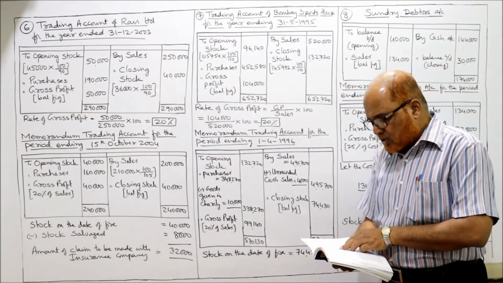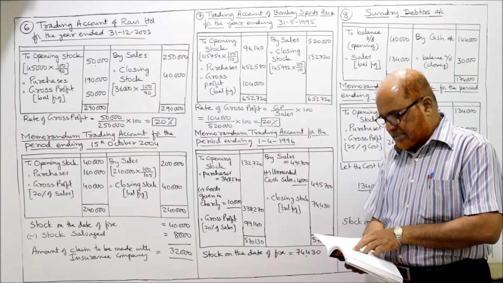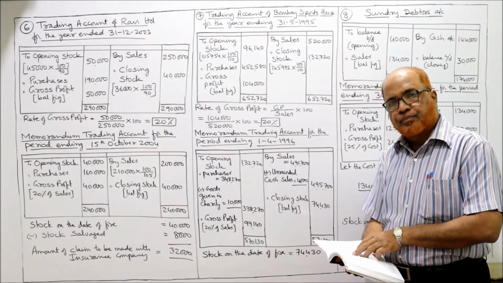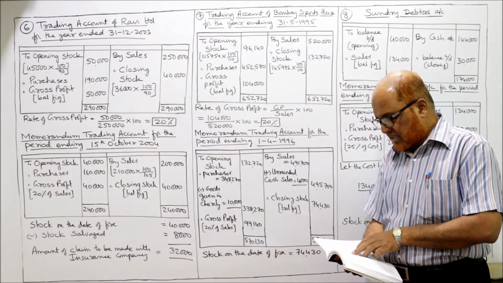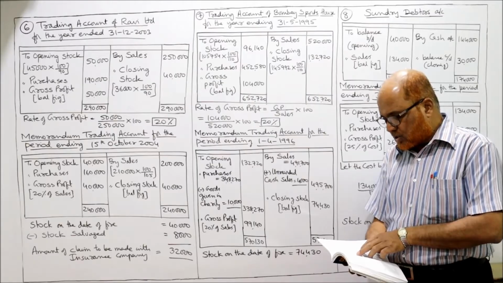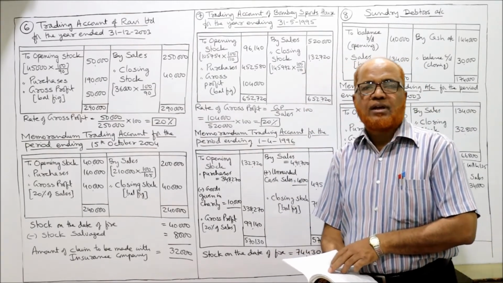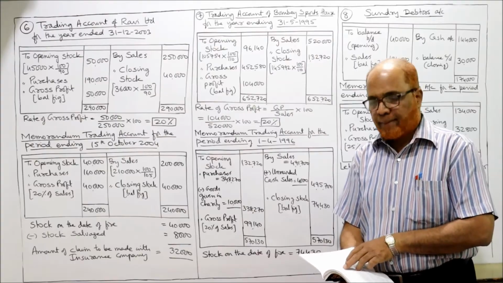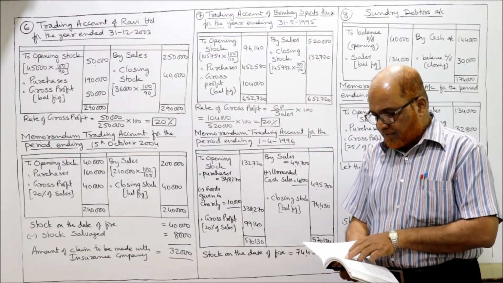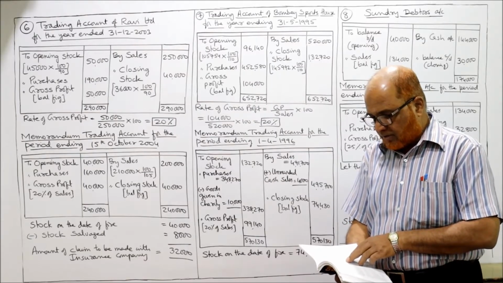The premises of Bombay Sports House caught fire on 1st April 1996, and its stock was damaged. The date of fire is given 1st April 1996. The firm makes up its accounts to 31st May each year. The accounts are closed every year on 31st May. When is the date of fire? 1st April 1996. The following information is available.